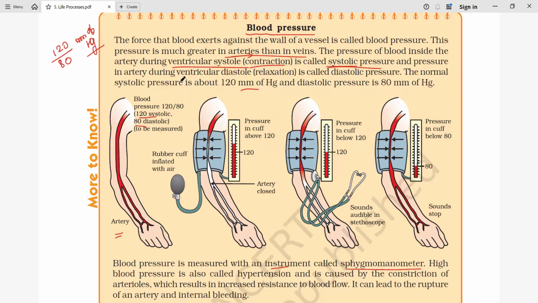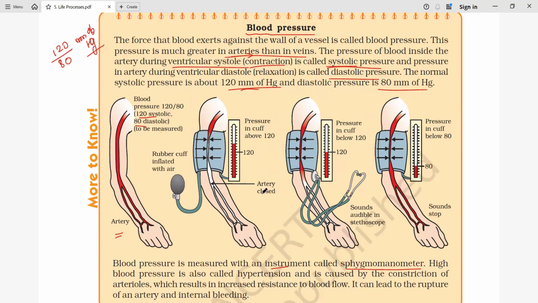And the pressure in the artery during ventricle relaxation, when the ventricle is relaxing and receiving blood, is called the diastolic pressure. So diastolic is the lower part, systolic is the upper part. The normal range is 120 mm of mercury for systolic and 80 mm of mercury for diastolic.